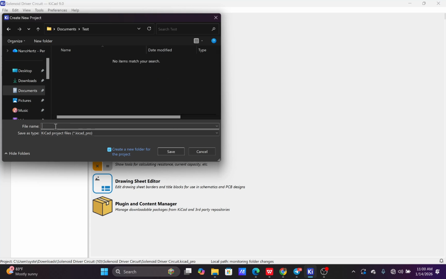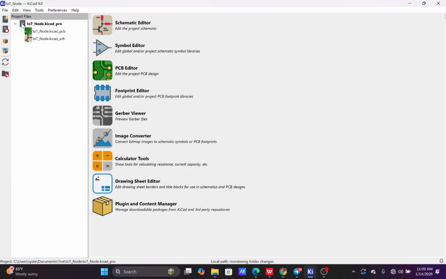On this one, we need to give the Kicad project file a name. So let me name it IoT node. This is just a generic name, IoT node. Then I save. So once I save, you can see this here. This is the schematic file, and this is the PCB file. We'll be going first into the schematic file, and we'll be looking at what is there and how we can navigate and actually create a simple design on the schematic.